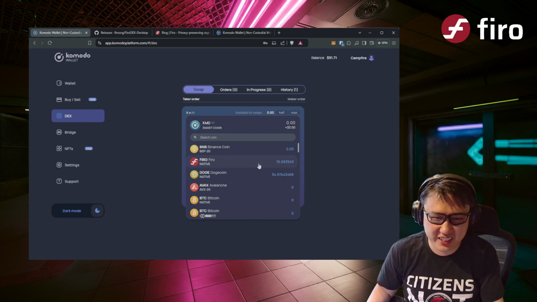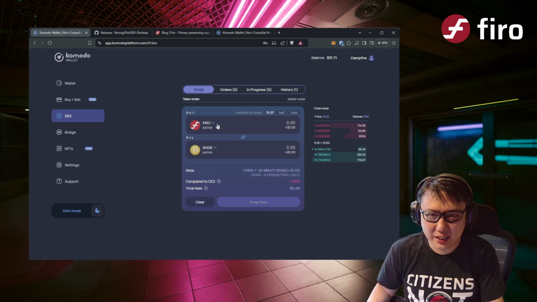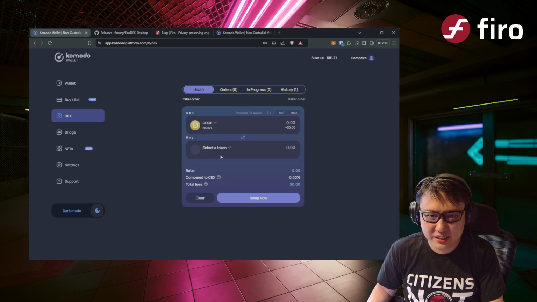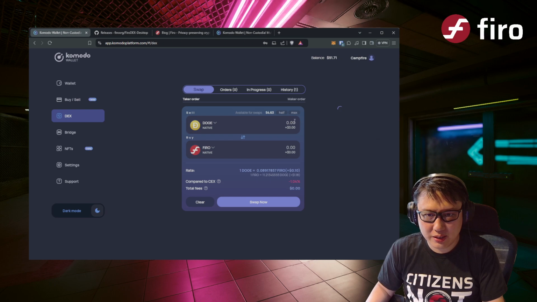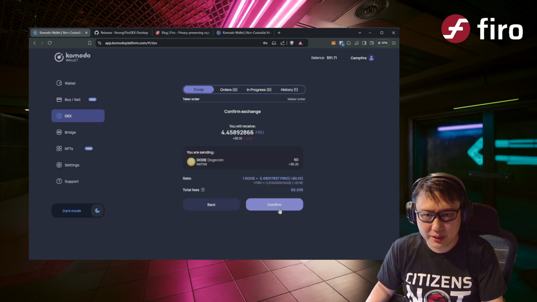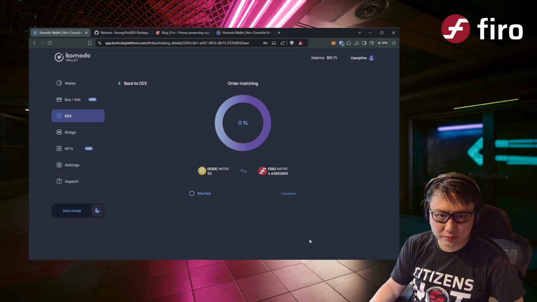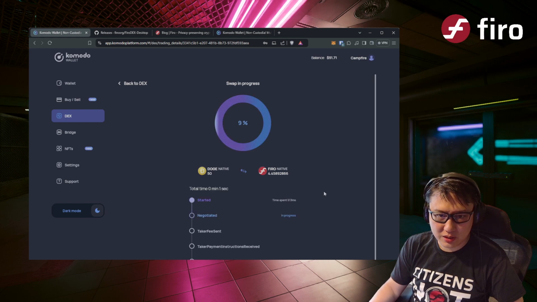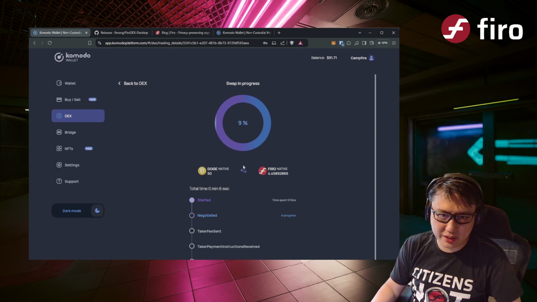Let's try that one more time. No. Let's sell Doge for Firo. Let's go with 50 swap. Maybe that's a minimum size. I'm not sure. Oh, there we go. Okay, so it was a bit bugged, but it's now beginning the swap, right?